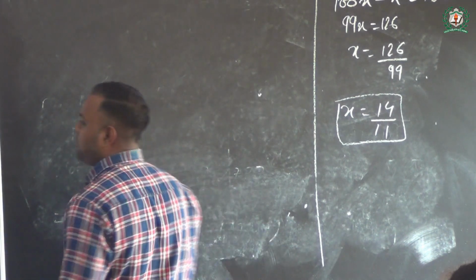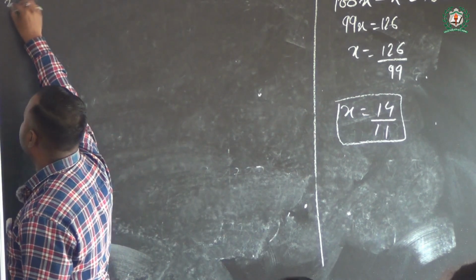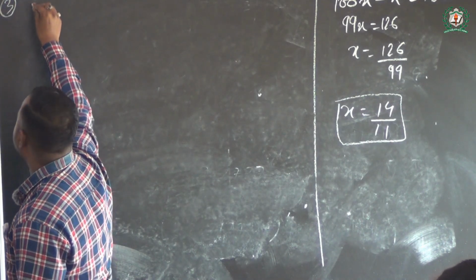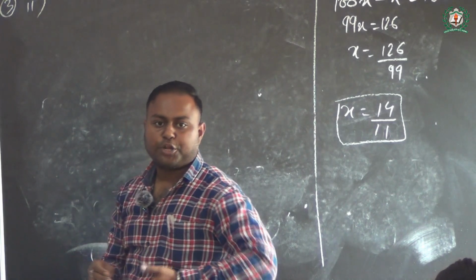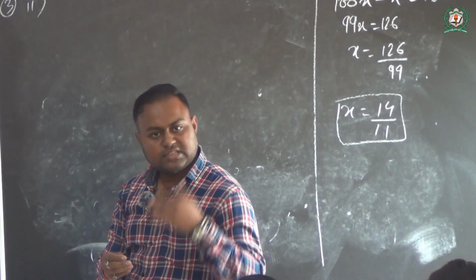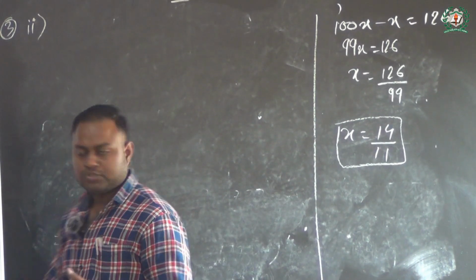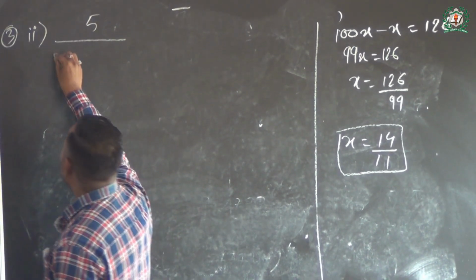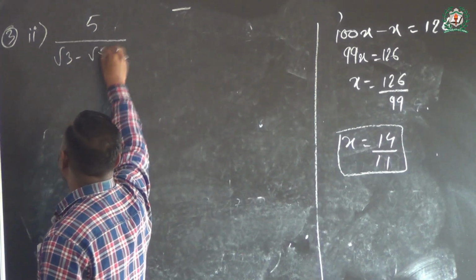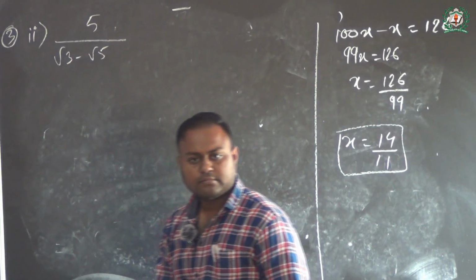Let's solve the second one first. Beta, I have already taught you before how to rationalize the denominator. The same principle will be applied here. So let's try. 5 whole by root 3 minus root 5. No doubt is there.